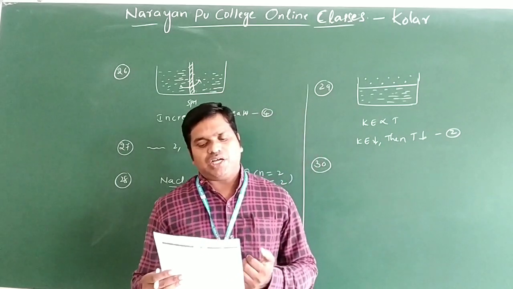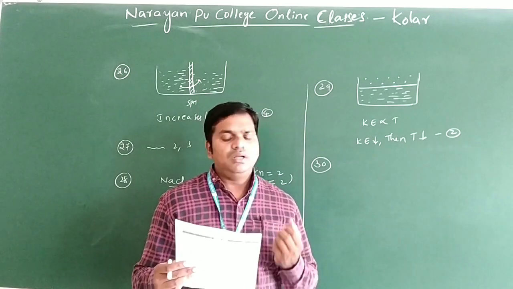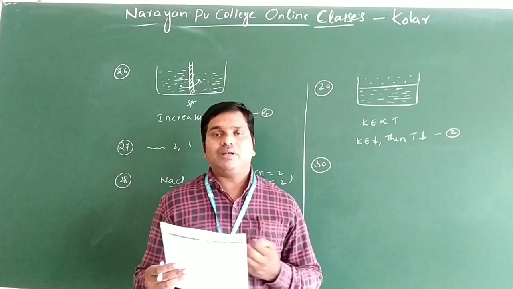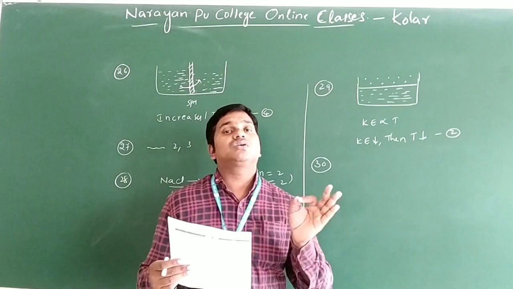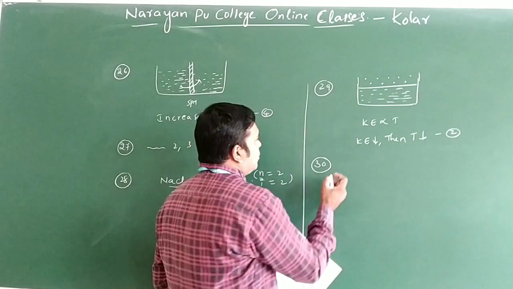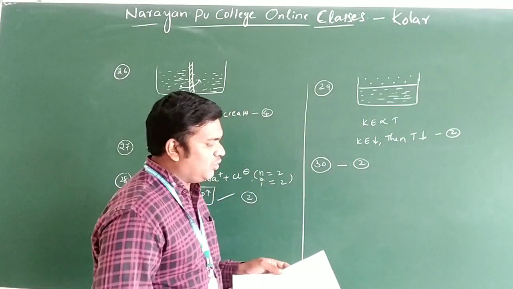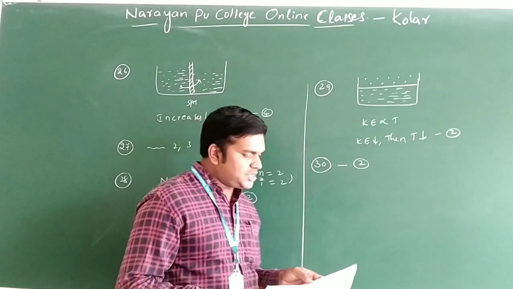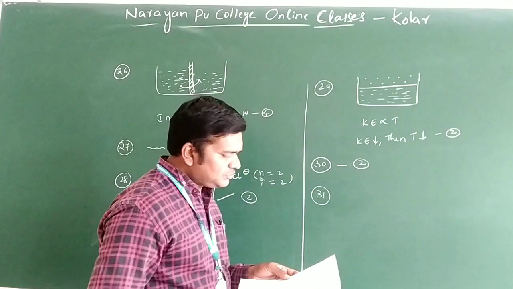The boiling point of the solution is raised because 1 molar solute is dissolved in a solvent. This is called the molar elevation constant. This is a direct question. Option 2, because this is the definition only.